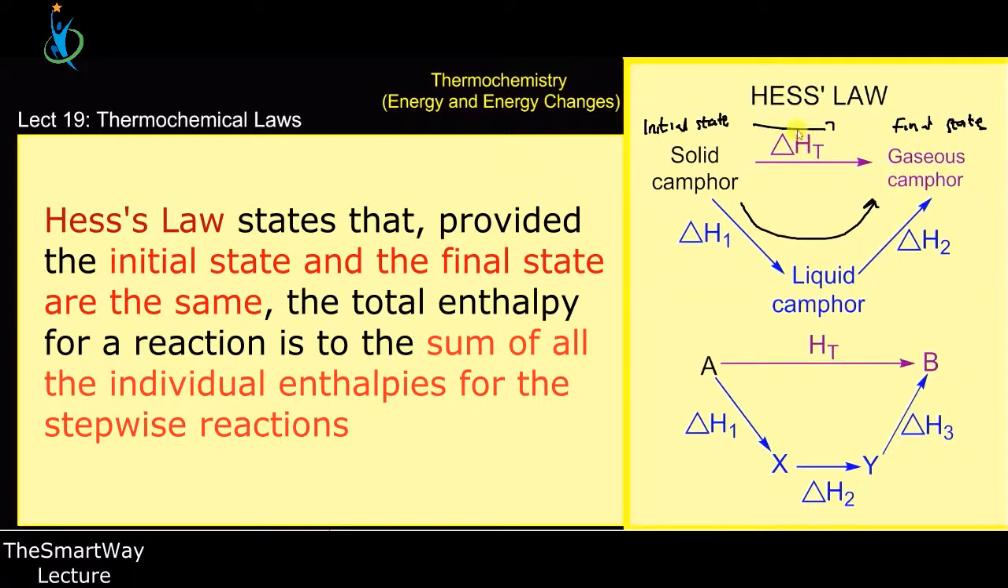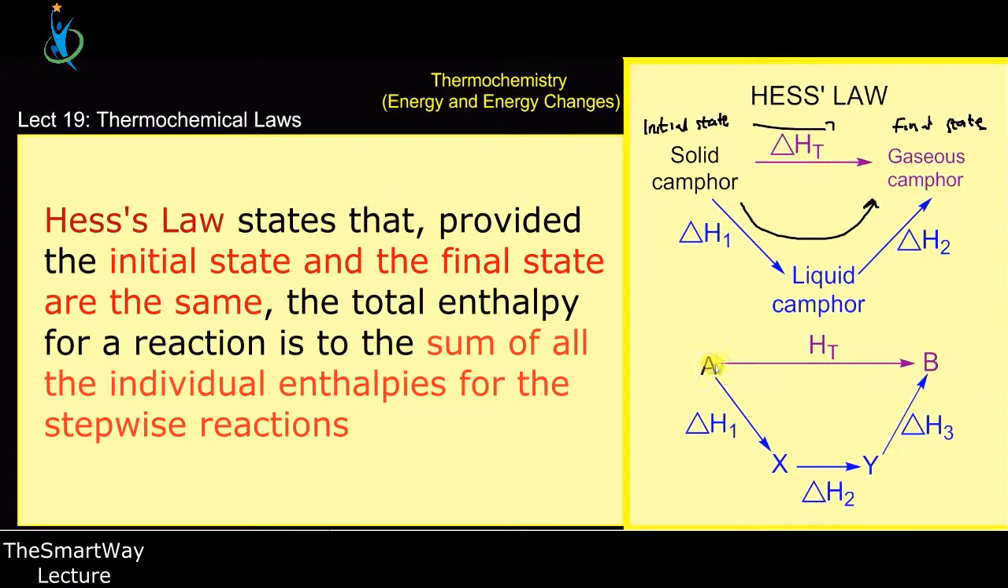So Hess's Law is saying that provided the initial and the final state are the same, then the enthalpy change for a particular reaction like this, moving solid to a gas, is the sum of the enthalpy change for all the stepwise reactions. So if there are 100 steps it took to move solid to gas, then you have to add all the energies that are involved in the process. So this is what we mean by Hess's Law.